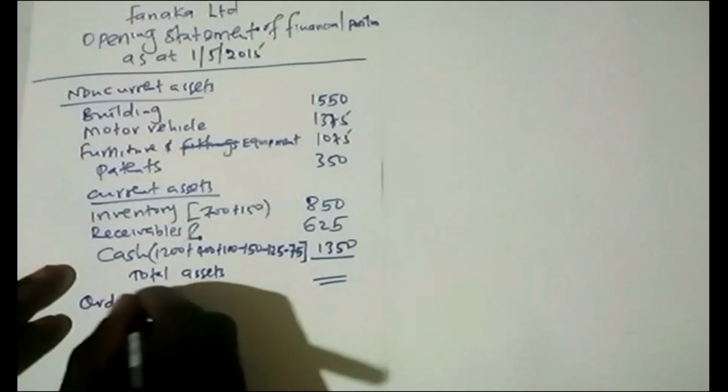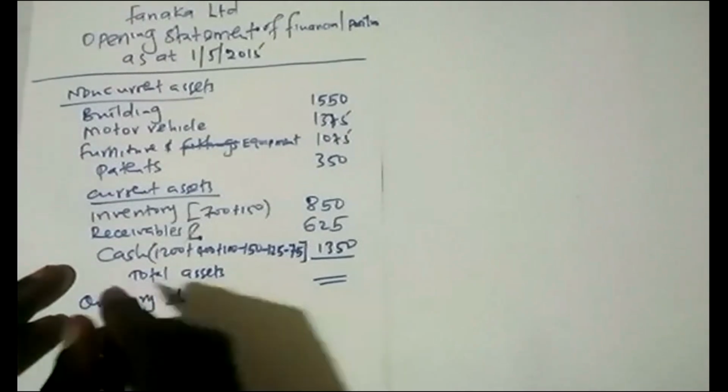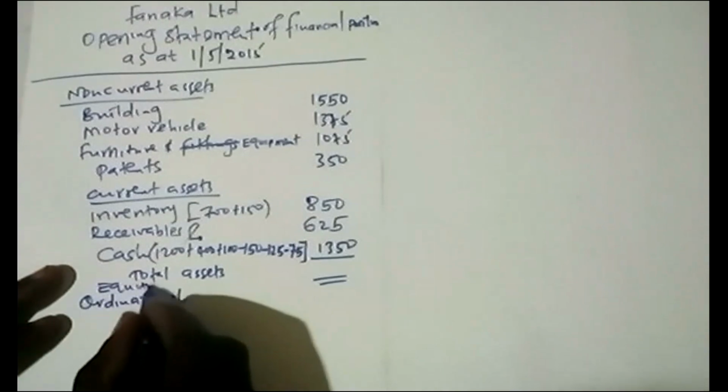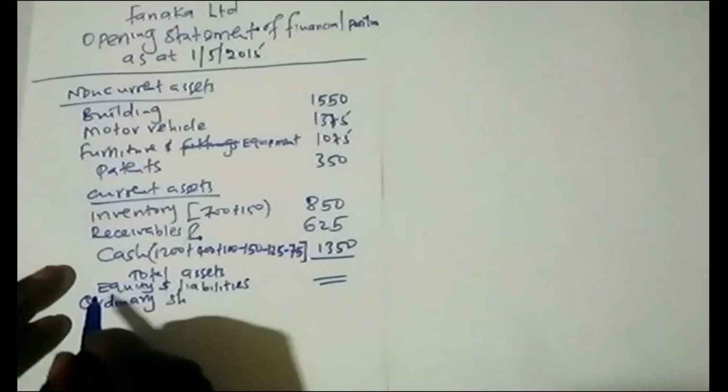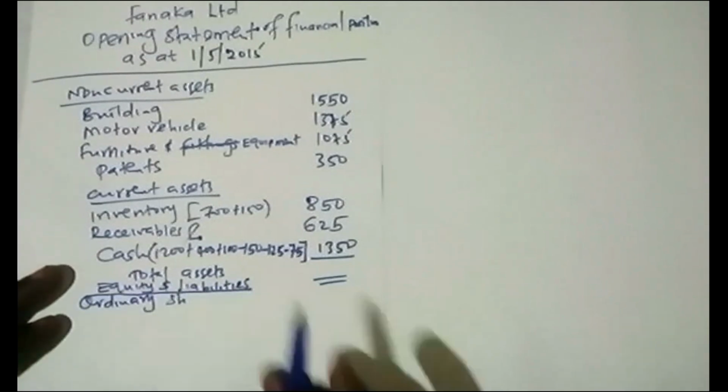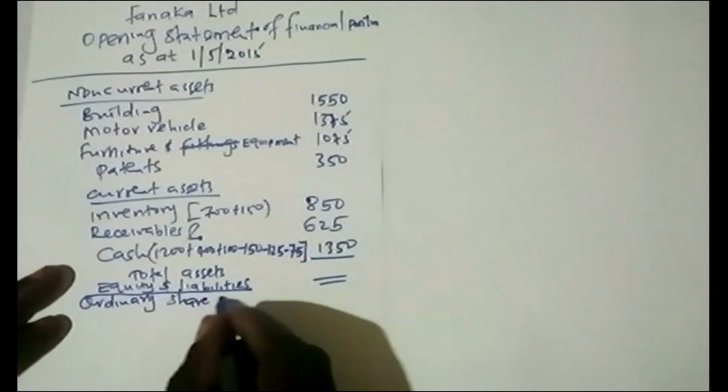So then we have ordinary. That is under equity. So this is equity and liabilities. For equity and liabilities, we have the ordinary share capital.